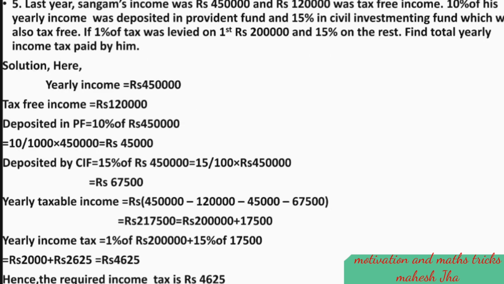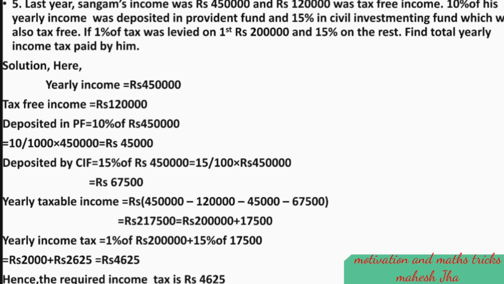Now here, last example. Last year, Sangam's income was rupees 4 lakh 50,000 and rupees 1 lakh 20,000 was tax-free income. 10% of his yearly income was deposited in Provident Fund, that is PF, and 15% in Civil Investment Fund, means CIF, which was also tax-free. If 1% of tax was levied on first rupees 2 lakh and 15% on the rest, find total yearly income tax paid by him. Solution.